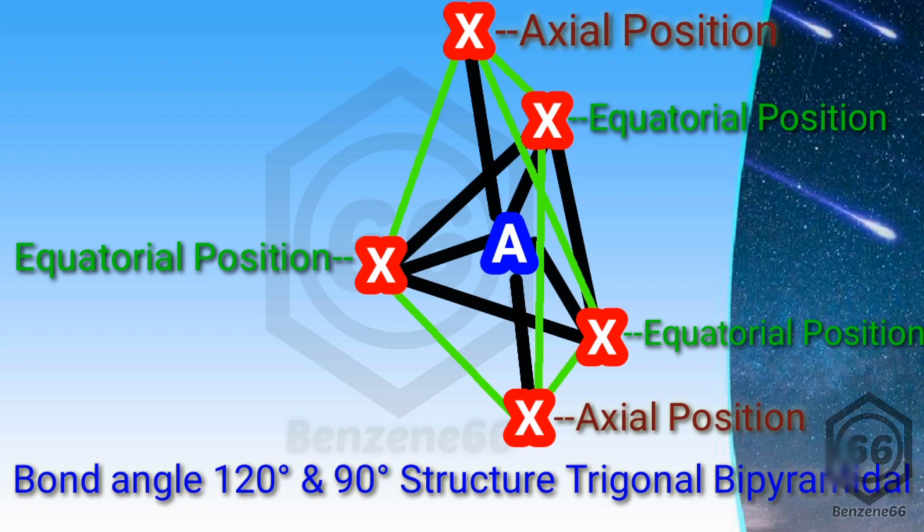The 2 present in the axial position will have a bond angle of 90 degrees, and the other 3 lying on the same plane, occupying the equatorial position, will have a bond angle of 120 degrees. When any lone pairs are present, they occupy the position of minimum repulsion, so they will occupy the equatorial position, and that is very important to decide the shape of the molecule.